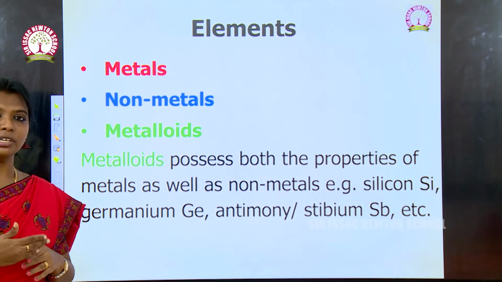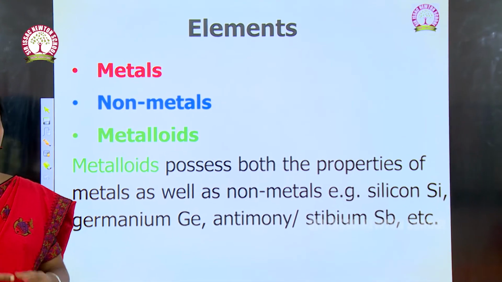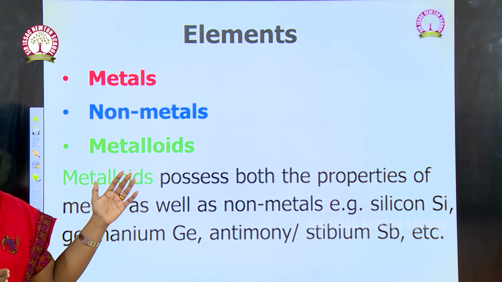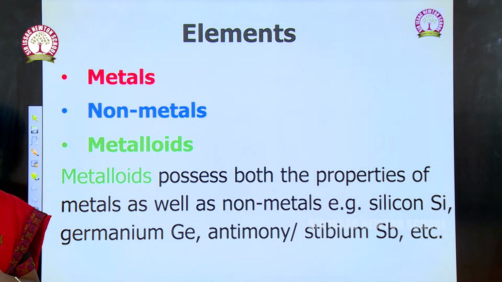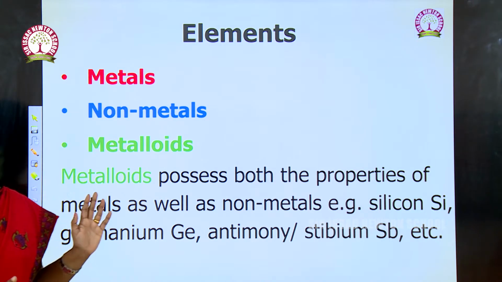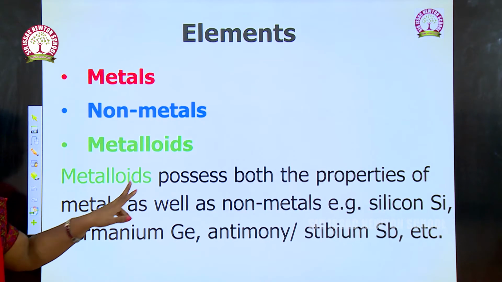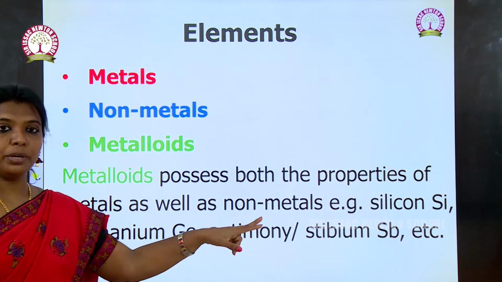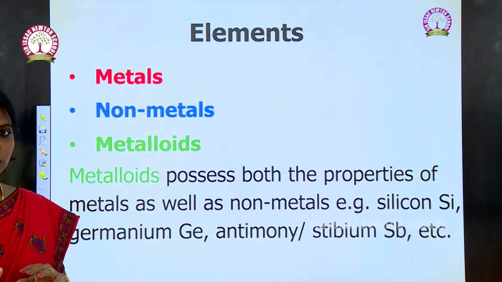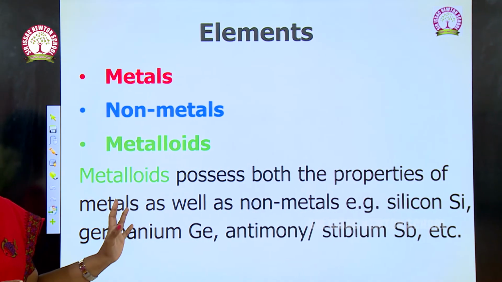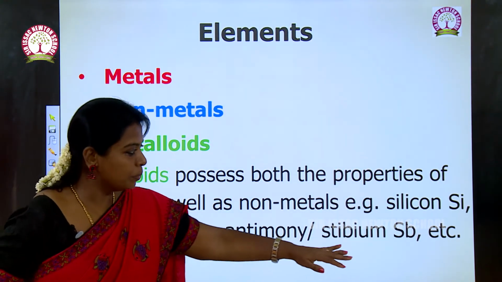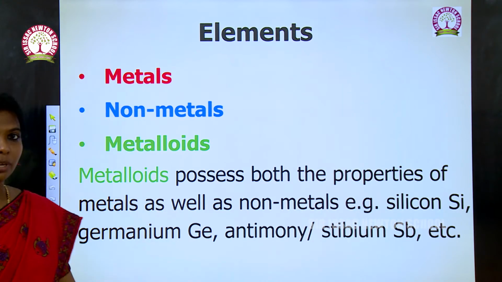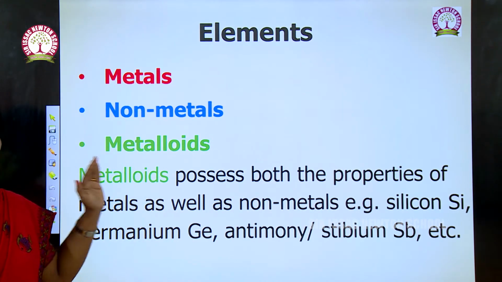Metals have different physical and chemical properties, and of course non-metals have different physical and chemical properties. And the third one is metalloids. What are metalloids? Metalloids possess both the properties of metals and non-metals, so they are called metalloids. Examples for metalloids are germanium, antimony, stibium, etc.